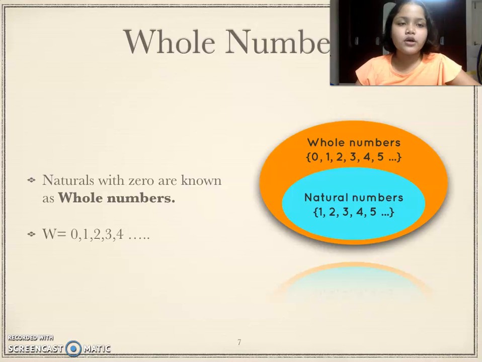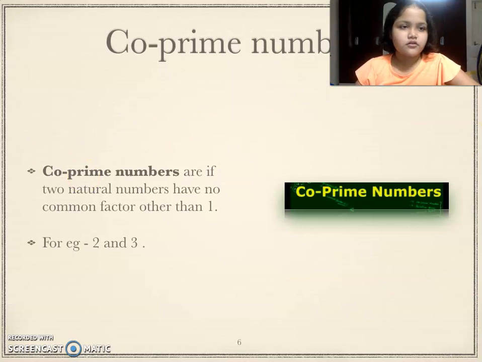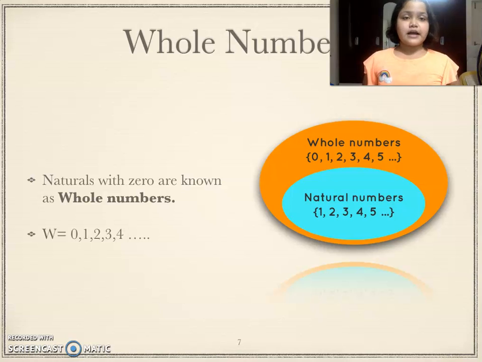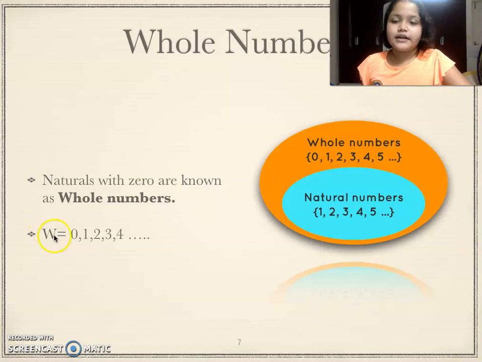Now let's talk about whole numbers. What are whole numbers? Like we just talked, natural numbers are counting numbers, and whole numbers are the numbers that start with 0. Natural numbers are 1, 2, 3, 4, 5, and whole numbers are 0, 1, 2, 3, 4, 5, and they are denoted by the letter W.